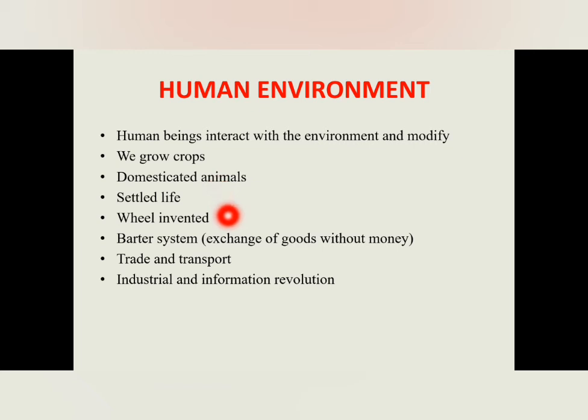Then there occurs the invention of the wheel. Then barter system, which means exchange of goods without money. Today there is no barter system. We are exchanging money for goods, but in barter system, it is exchange of goods without money. Then trade increases and transport facility increases by modifying the environment. Then the industrial revolution started. Then the information revolution also started, increasing the communication system and all. So human beings, with the advancement of time, interact with the environment and modify it according to their needs.